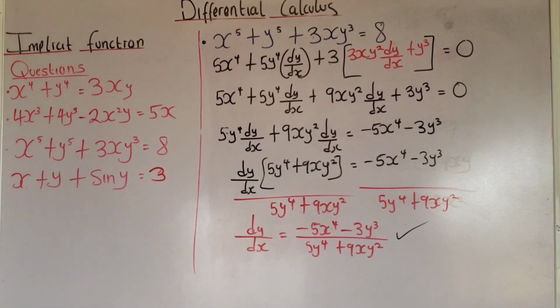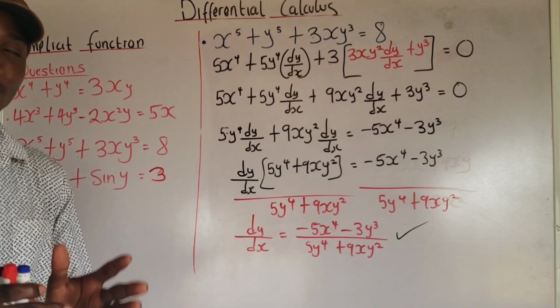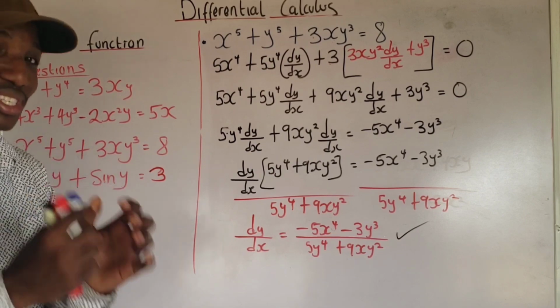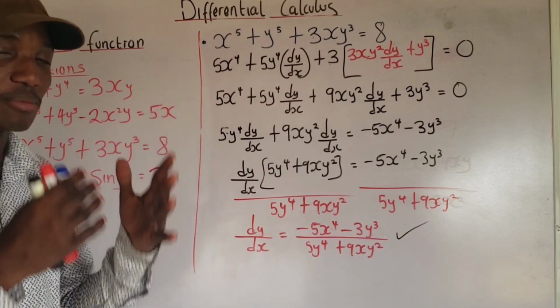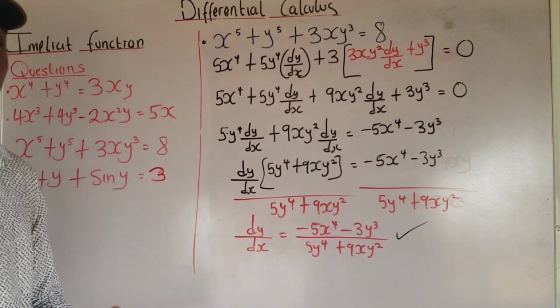Now, you see, this question is simple. All you have to do is pay attention to the details when you are solving the question. Let me tell you the basic principle. I've told you in our previous class.